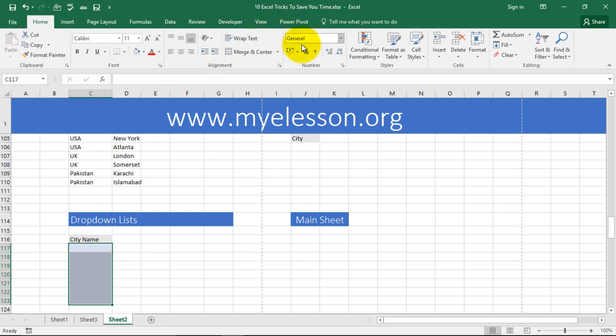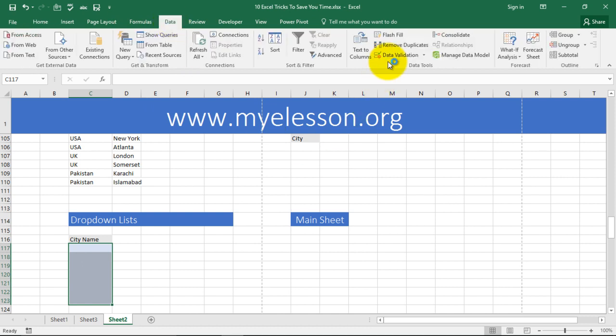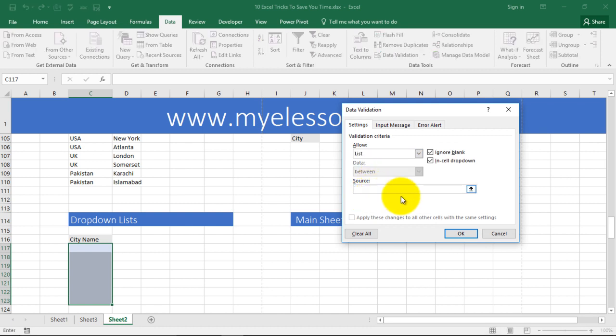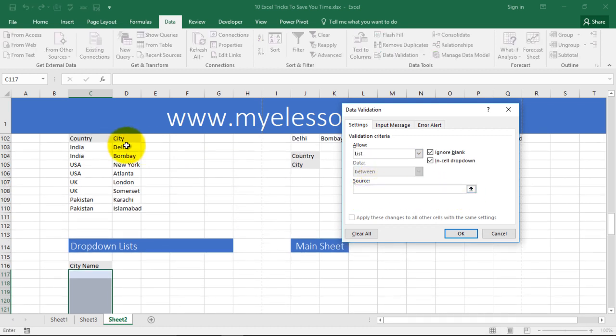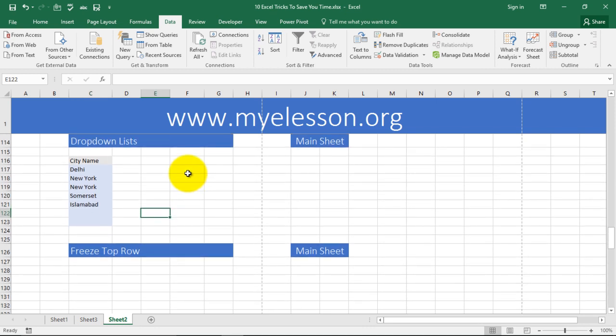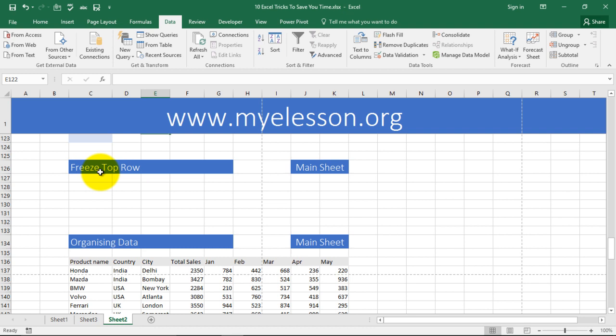All right. I'll go to data, I'll go to data validation, I'll go to list, and it asks me where is your source, and I'll select my source. This is my source. Click OK, and my drop down list is ready. See, there is a drop down already appearing over here. I can choose from here. I've explained drop down lists in great detail on my site, so I'm repeating again. You can learn more about them from there. See, simple.